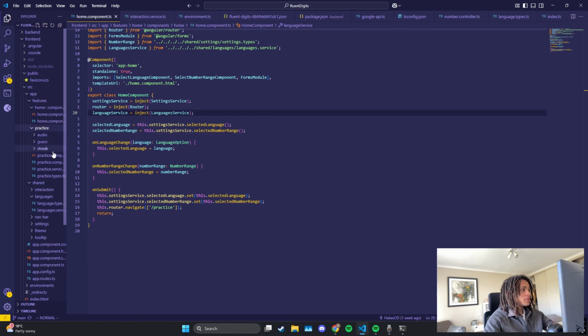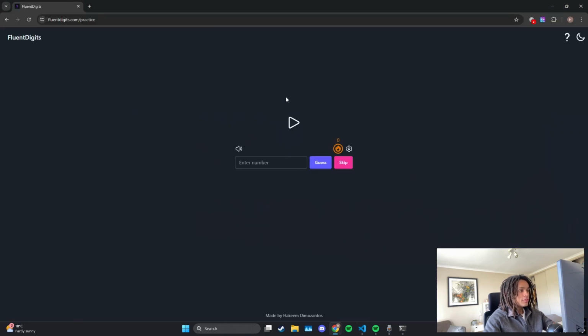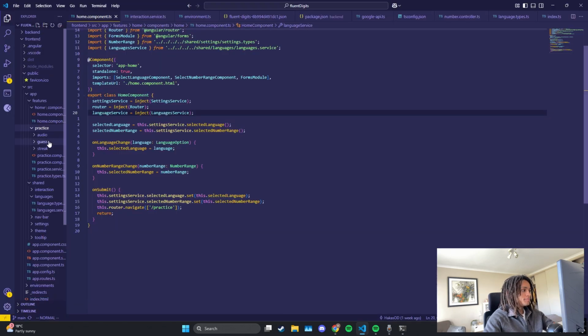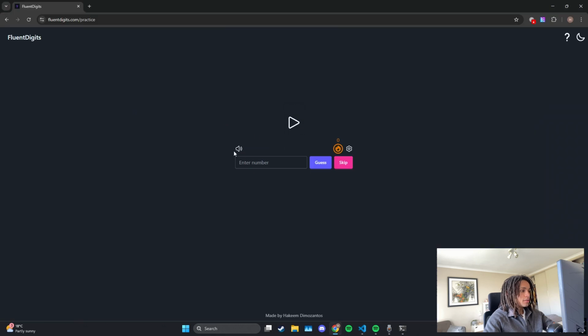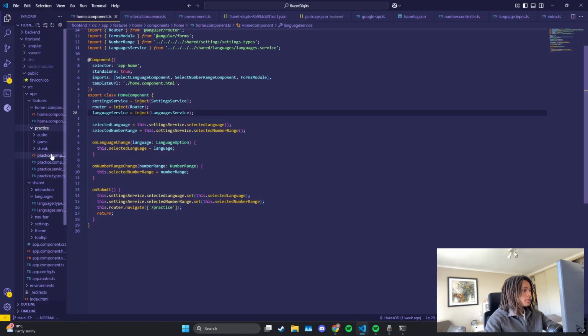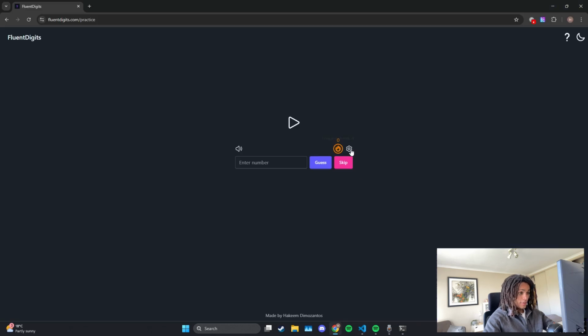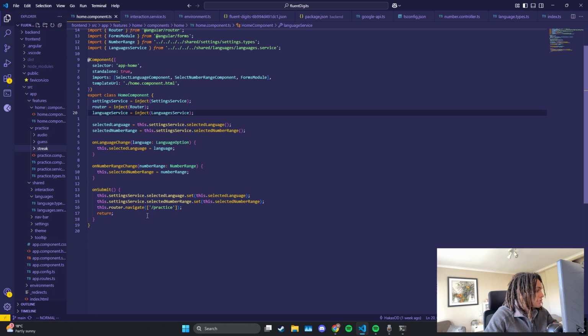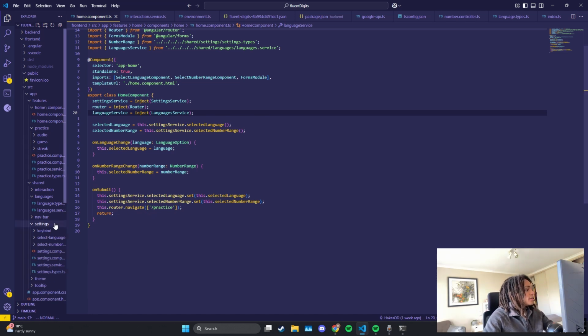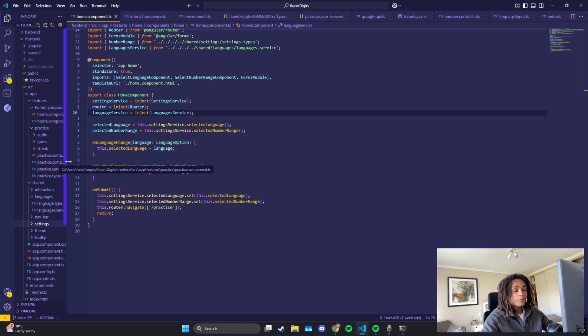So I just made different components. The audio component is just this part, this part, and also the volume here. And then I made a streak component for this, and settings. I don't know, what's an interesting part I could share. I don't know what is interesting. Look, it's my first time doing this, so honestly I got no clue what I'm talking about.